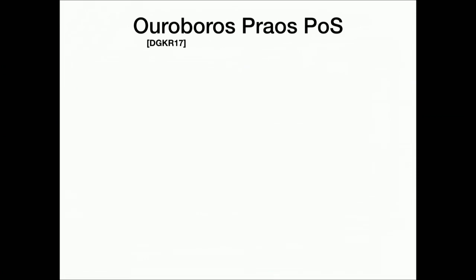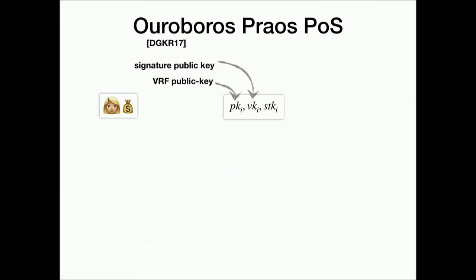So the Ouroboros lottery looks as follows. We have accounts. So Alice has an account, and it's a well-known account. The account consists of the VRF public key, some signature public key, and of course the open stake, just a plain number there.